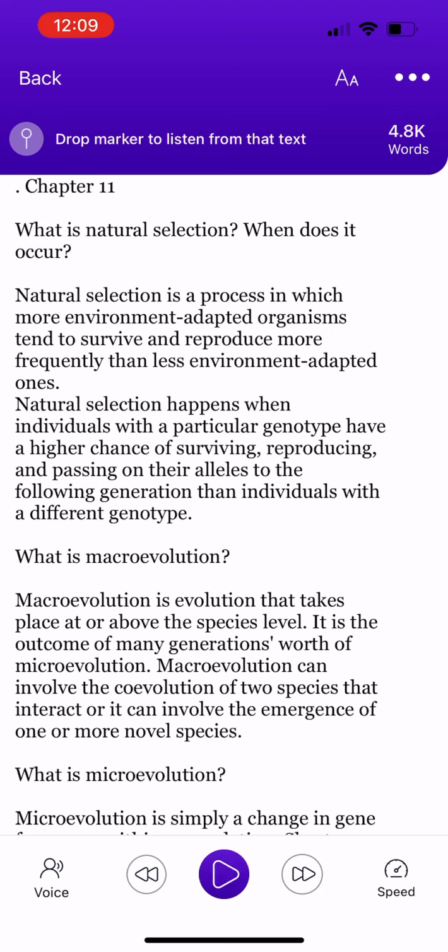What is binomial nomenclature? Binomial nomenclature is a biological system for naming organisms in which the name is made up of 2 terms, the first of which indicates the genus and the second the species of the organism.